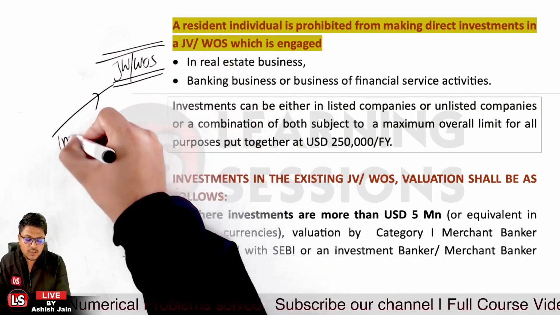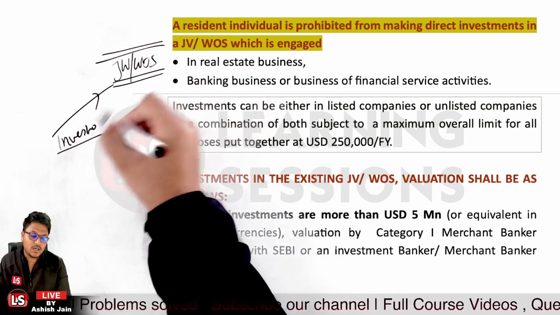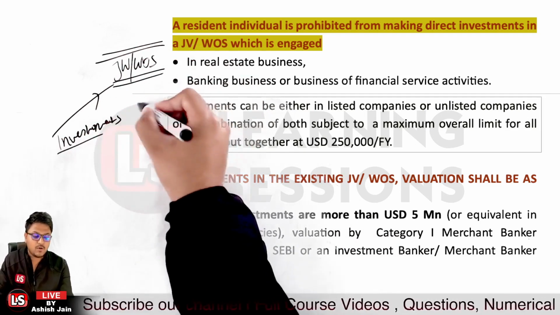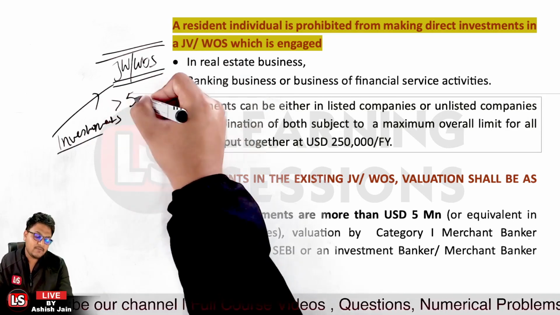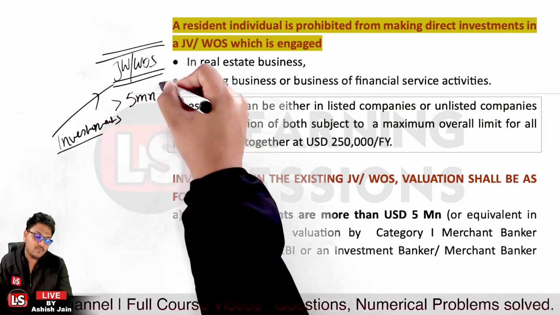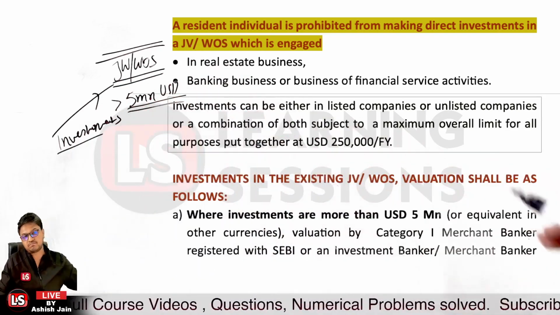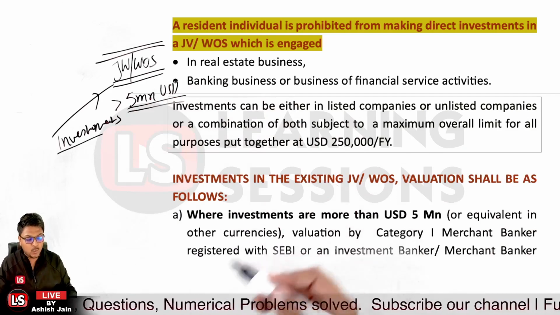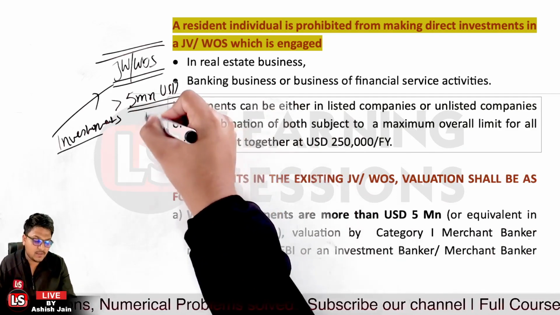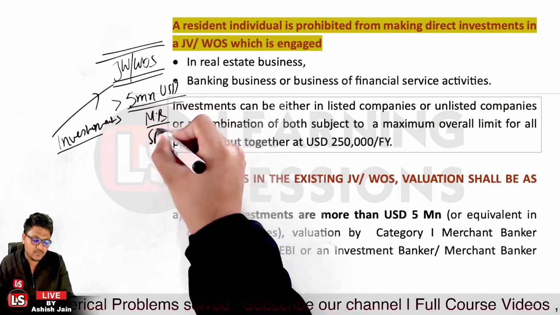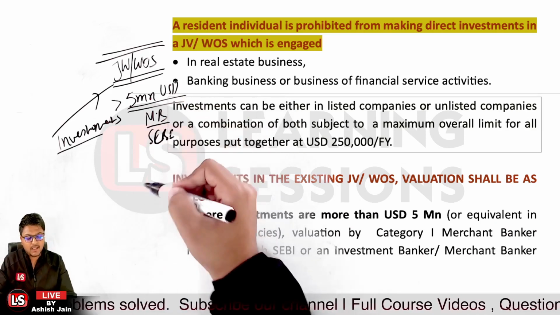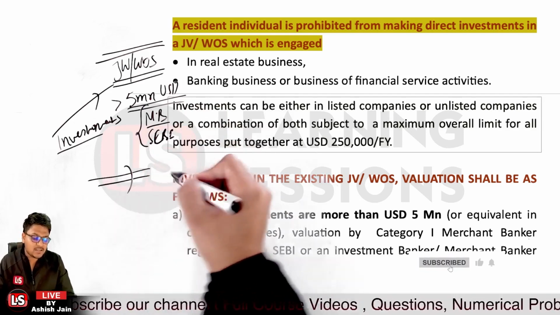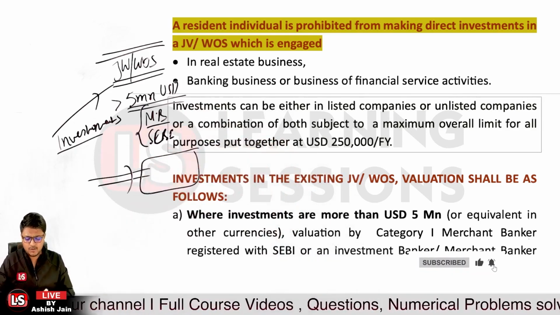If the invested amount is greater than 5 million USD, the valuation is to be done by an independent Category 1 merchant banker registered with SEBI, or by some authorized valuer or merchant banker regulated under some reputed global entity.